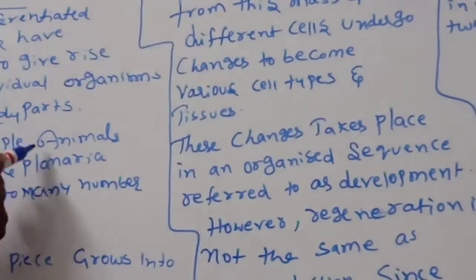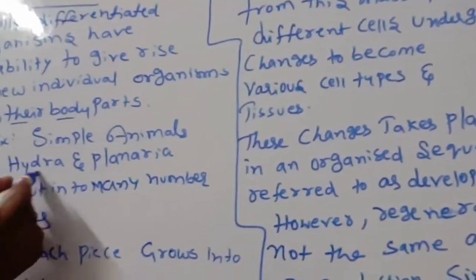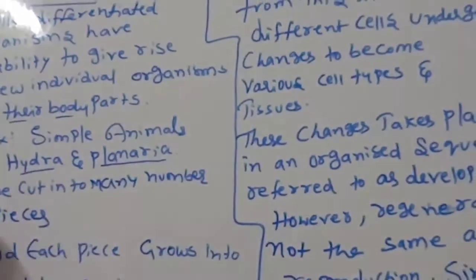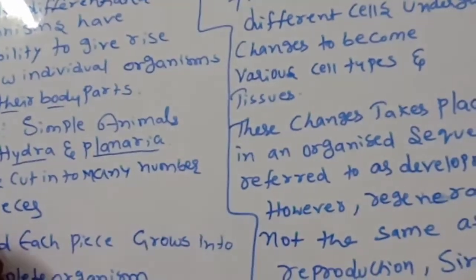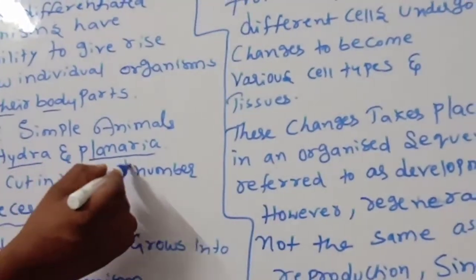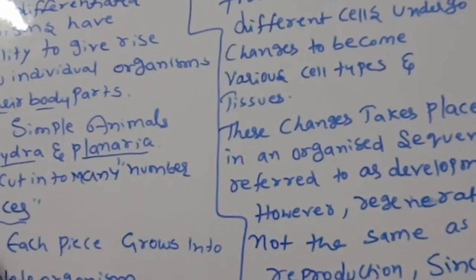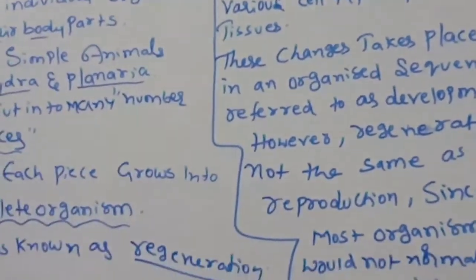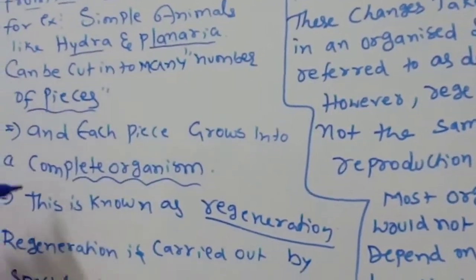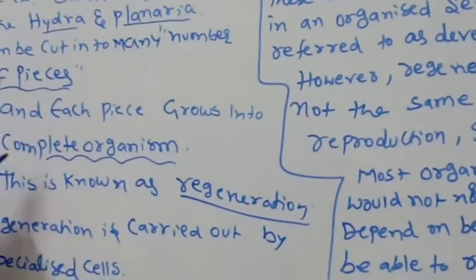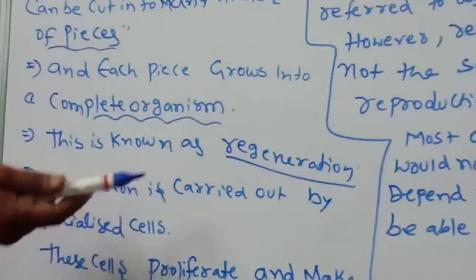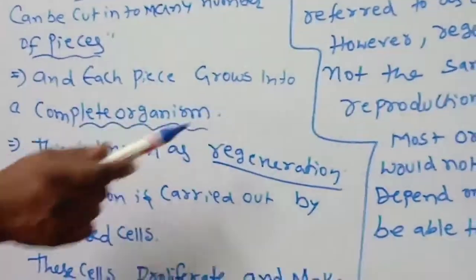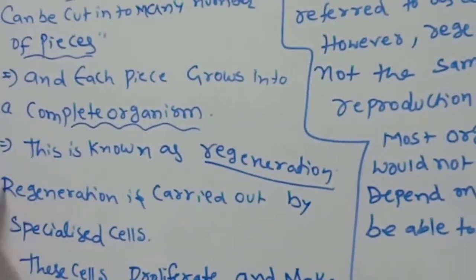For example, simple animals like hydra and planaria can be cut into many pieces, and each piece grows into a complete organism. This is known as regeneration.